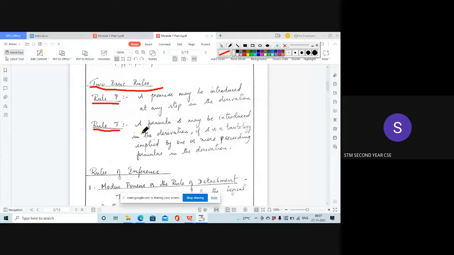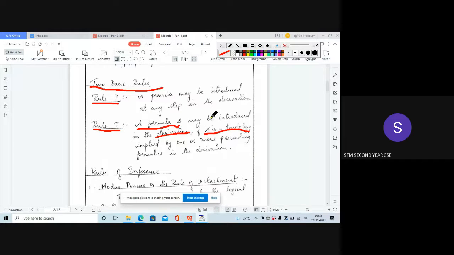So Rule T says that a formula S, we are going to study a lot of formulas again, can be introduced at any step in the derivation process if this formula S is a tautology. If we find S to be a tautology, then we can introduce it in any step of the derivation process. Okay, this is Rule T. So just write down these rules. We will come to it later.